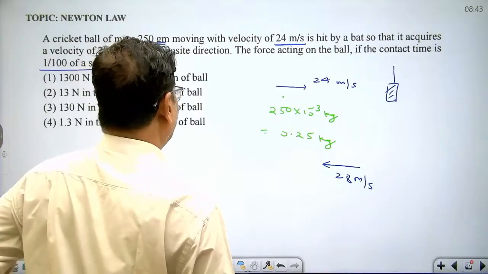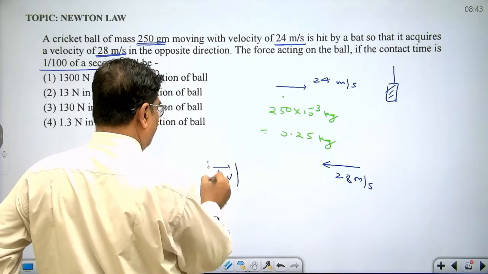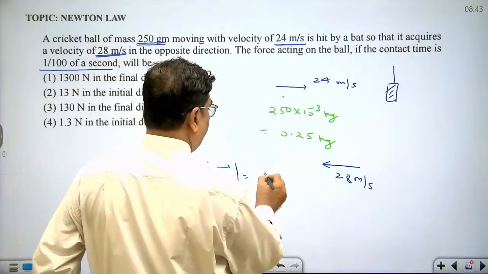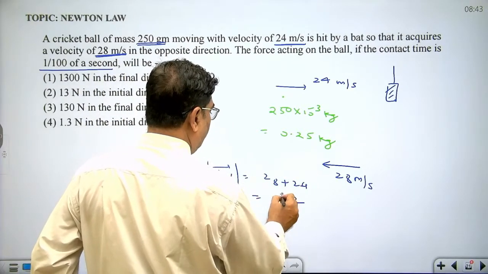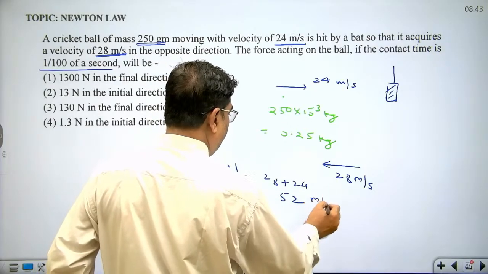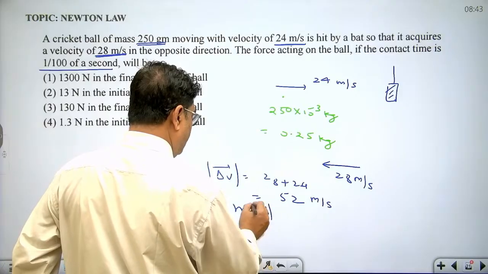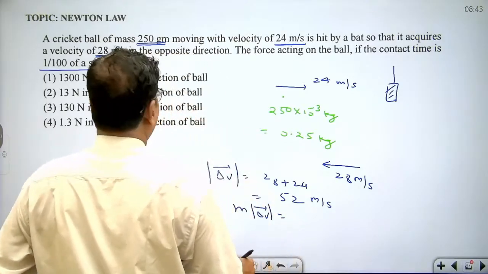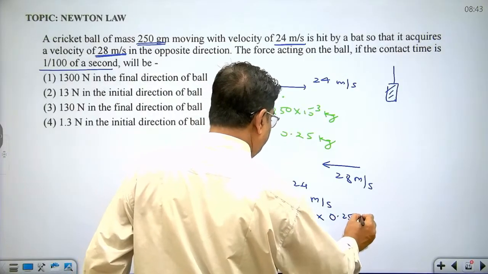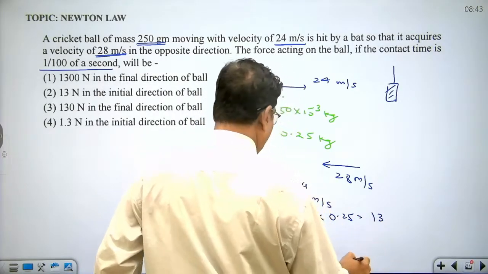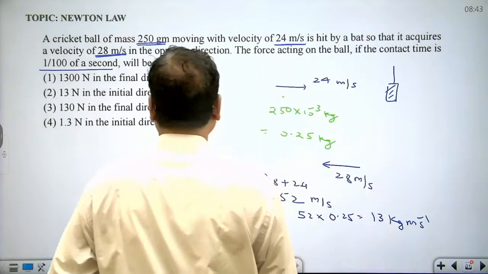Now, what is the magnitude of change in velocity? This is 28 plus 24 in the opposite direction, which is 52. What is the magnitude of change in momentum? This is equal to 52 into 0.25, which is equal to 13 kilogram meter per second. And what is force?